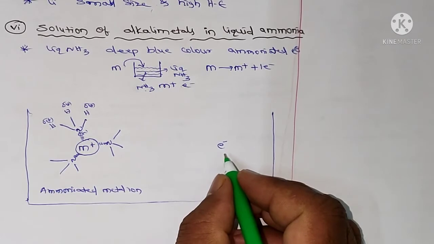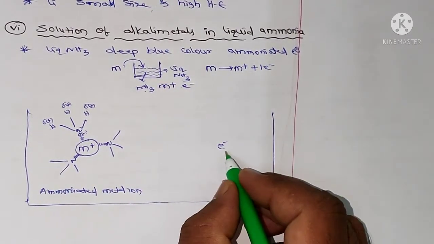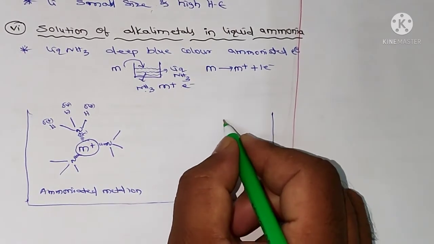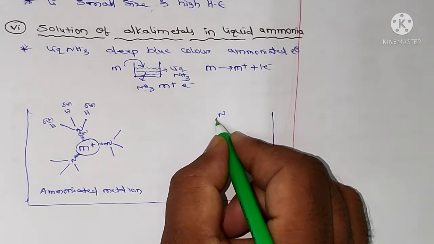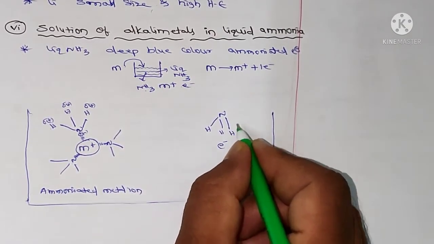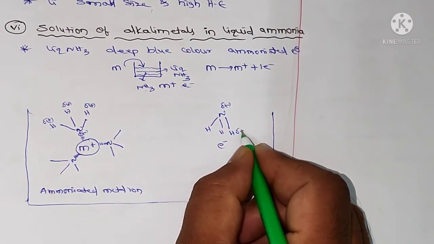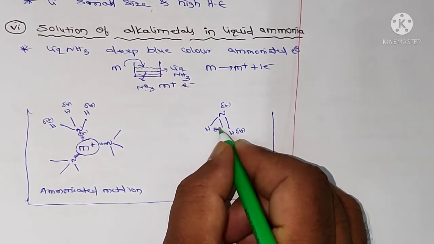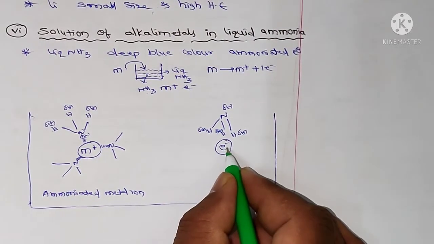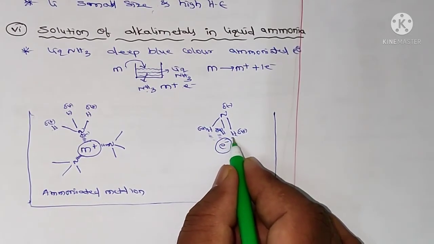And here this is the electron. So in that solution we also have electrons. That electron is also surrounded by ammonia molecules. So here NH3, with hydrogen, hydrogen and hydrogen. That nitrogen will get partial negative and hydrogen will get partial positive, and here also partial positive. Then that electron having negative, so there is attraction between the positive and negative.